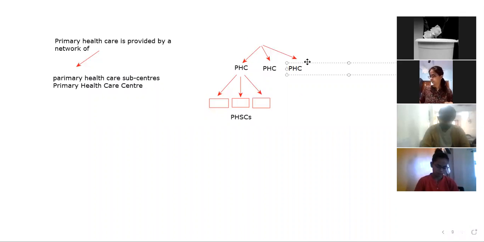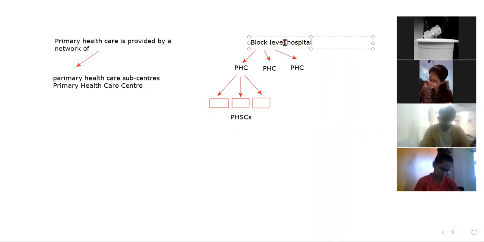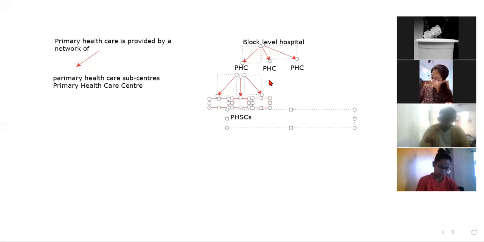So now above these, there will be block level or district level, let's say block level hospitals. So these are secondary sector में आते हैं ये. And above the block level hospitals, there can be the district level hospitals.